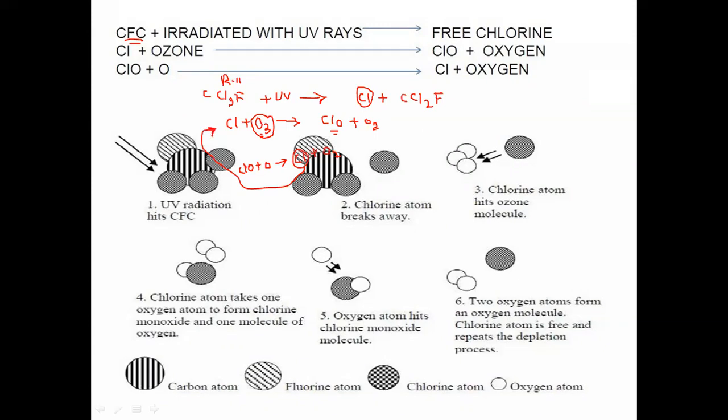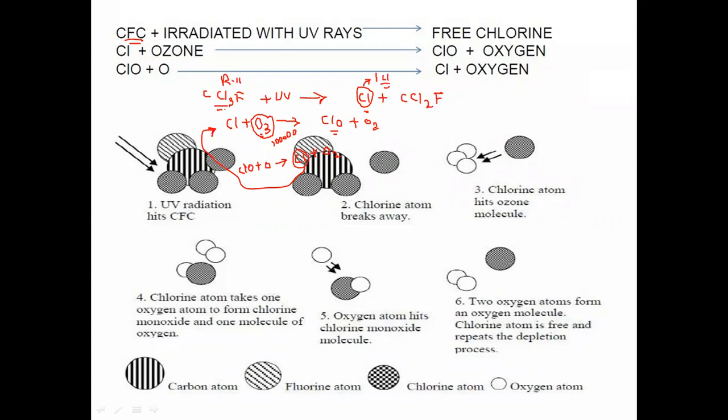Because of this, if one chlorine atom is generated, that one chlorine atom will have the tendency to consume near about 1 lakh ozone molecules. So whatever one chlorine atom is generated is because of the CFC type of refrigerant. That much severe effect the CFC type of refrigerant has on the environment.